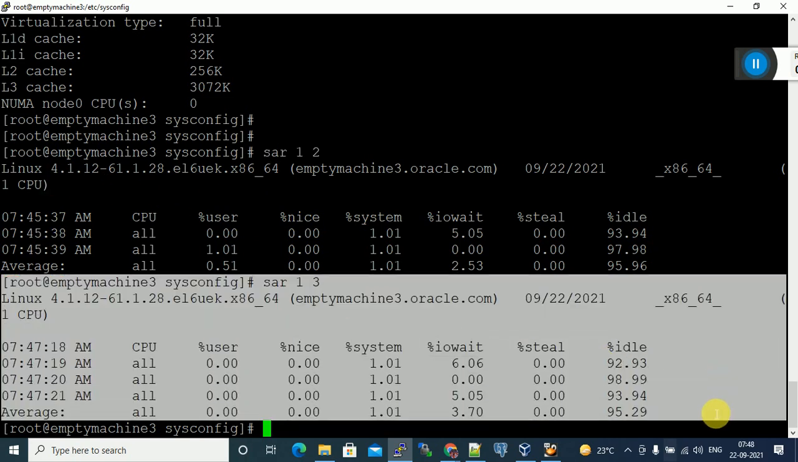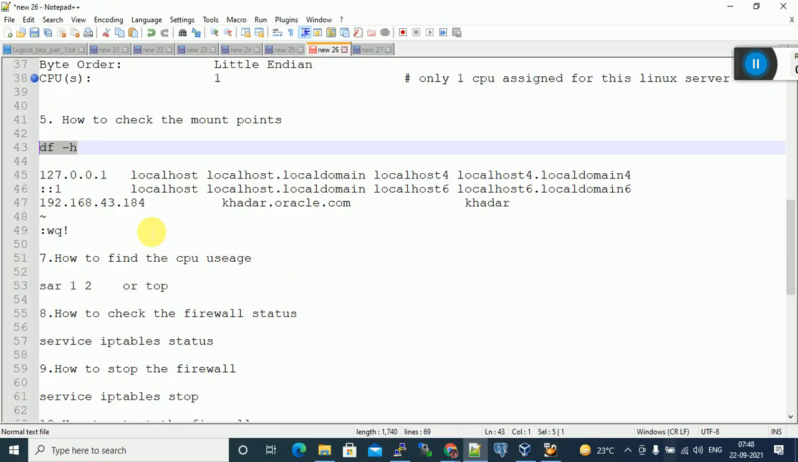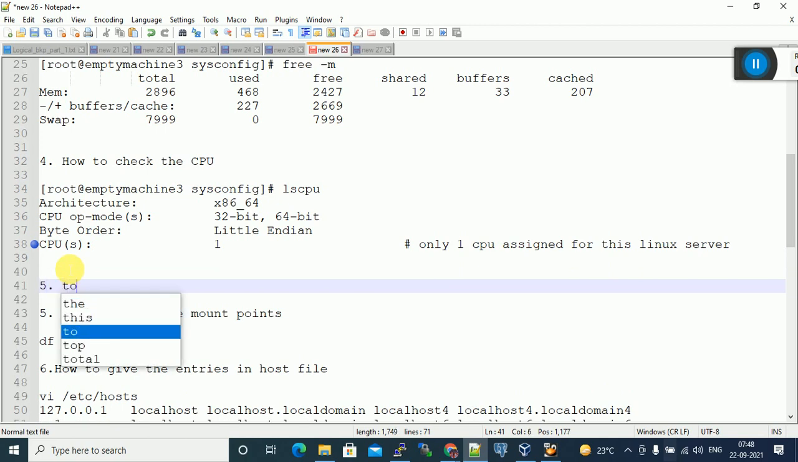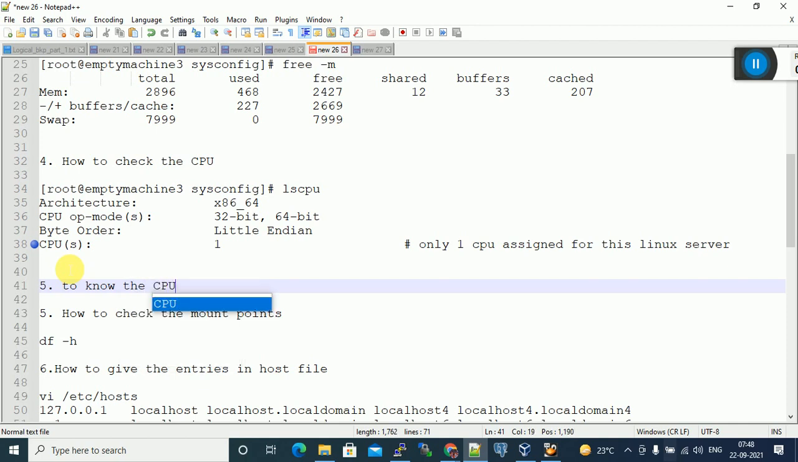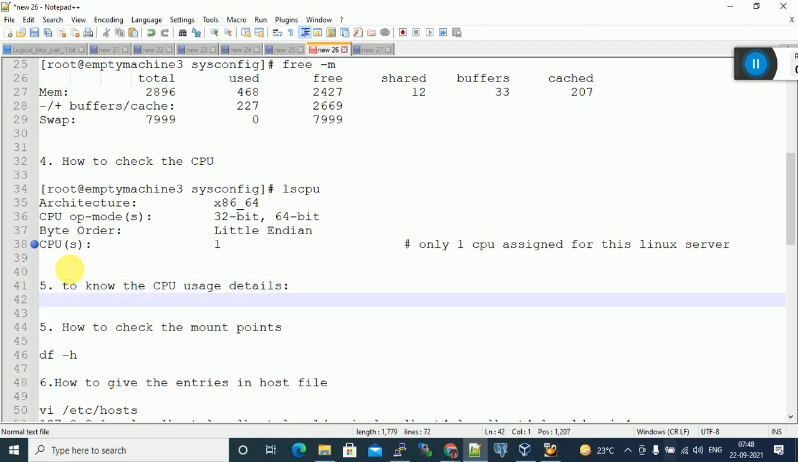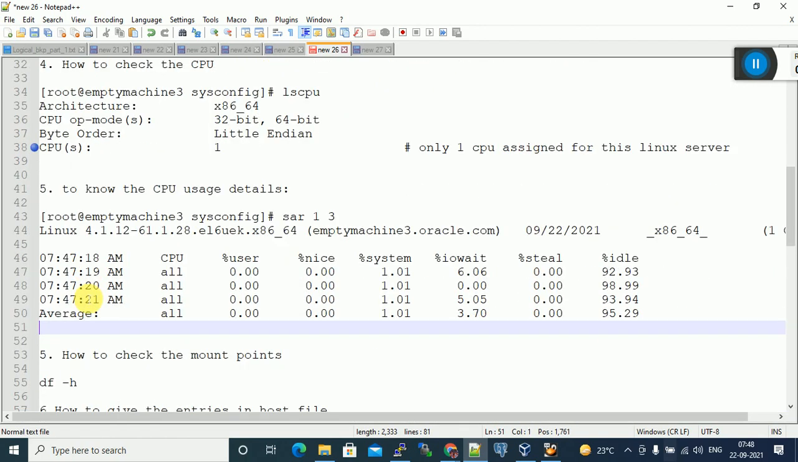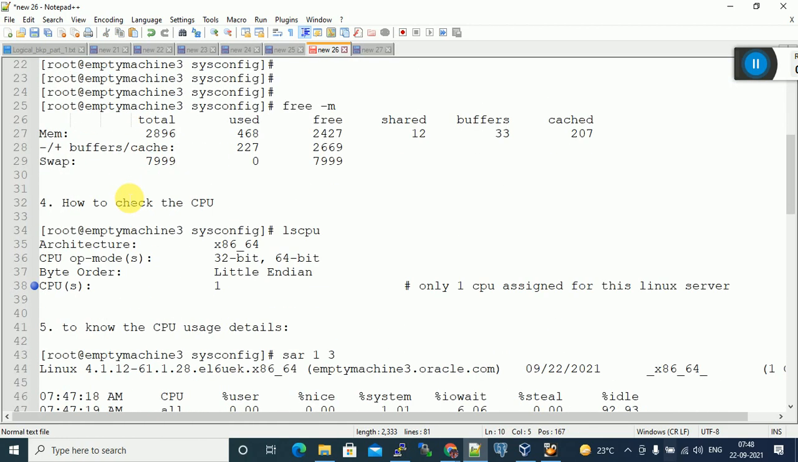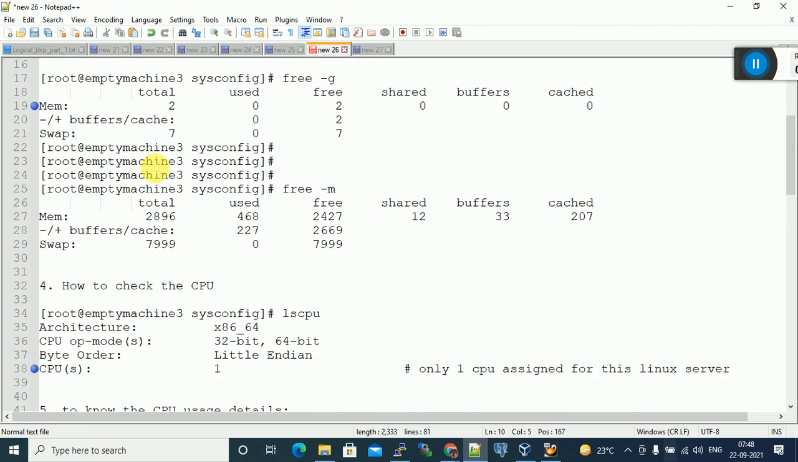Clear? To get the CPU usage details. All these commands we use in real time, on a daily basis. Enough of these commands for today. You should practice them 10 times, 15 times. Tomorrow I will ask about any of these commands.